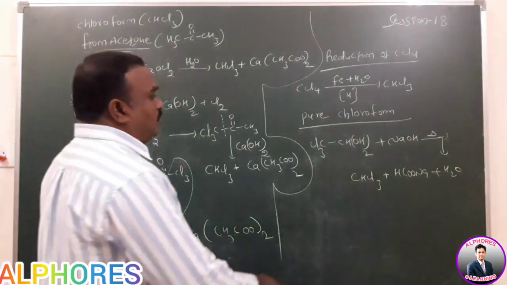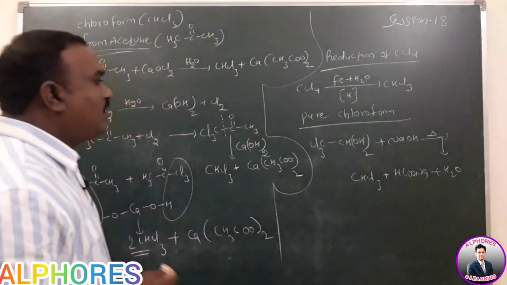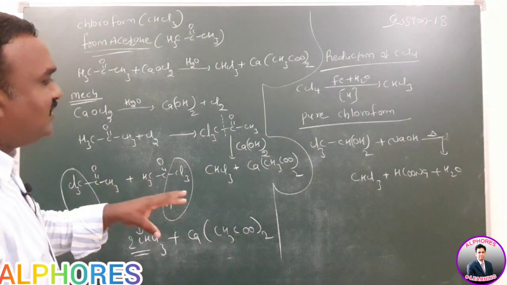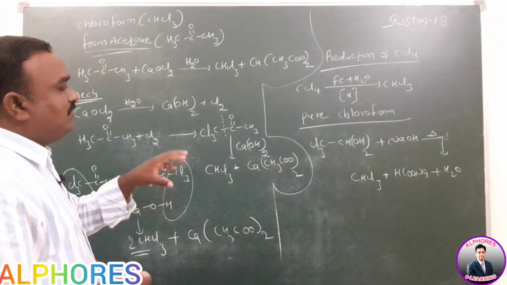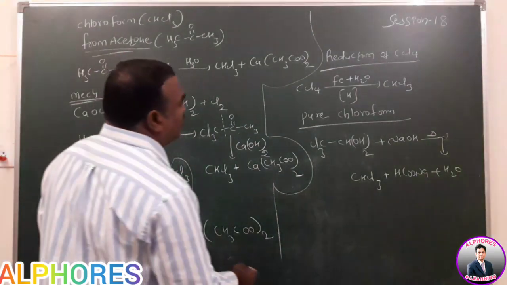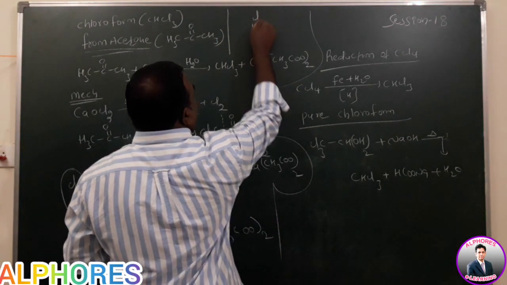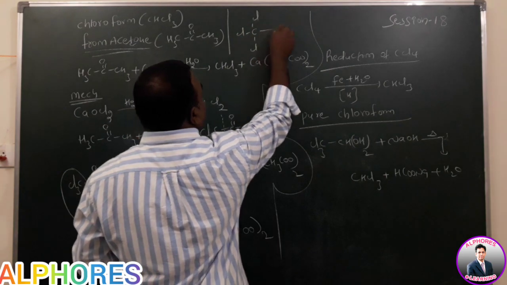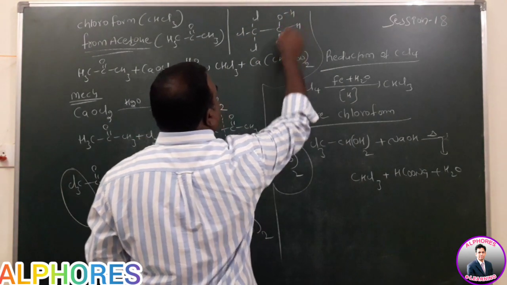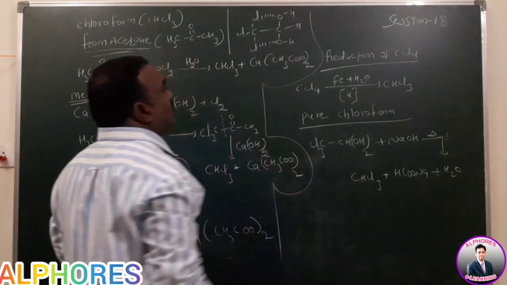So chloral hydrate compound is a somewhat stable compound, due to the presence of chelation or hydrogen bonding between the chlorine and oxygen. Here Cl is given, again Cl is given, here OH is given, again OH is given, H. This type of chelation is possible between the chlorine and hydroxy groups.